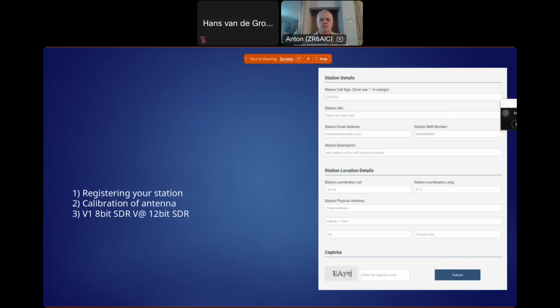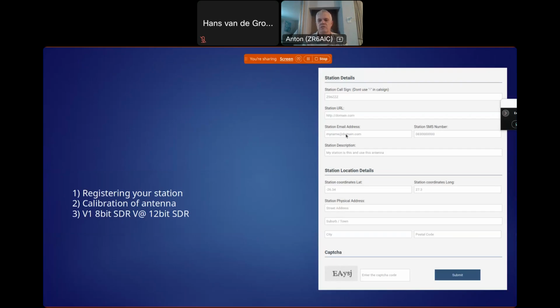This is how you register your station on the master server. You will put your call sign in, you will put a URL in. Normally, in some cases, most people would expose their local Raspberry Pi web interface to the internet, so people can then click on that link on the master server and actually go and look at your specific data on your Raspberry Pi. That's the URL you would put into this section here.